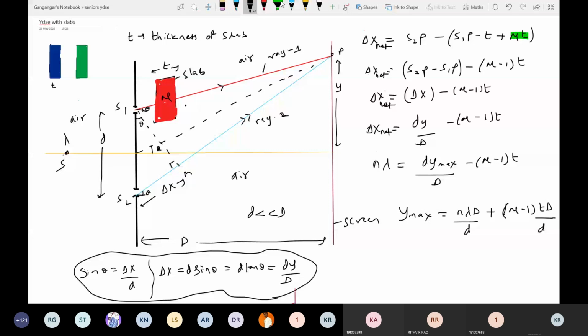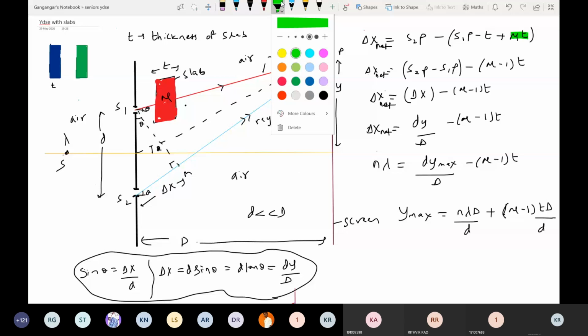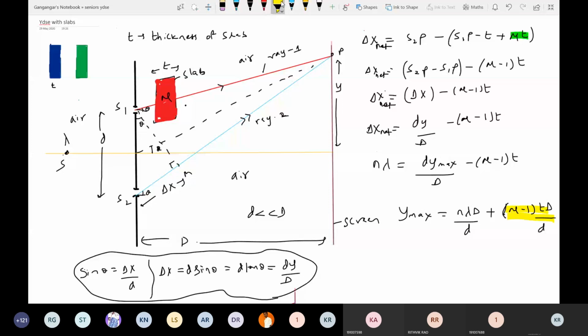Okay, I do have the final equation. Now, what is this? This particular thing I'll call a shift. I'll give a name for this: shift. Shift of what? Shift of the pattern. The total pattern will shift. All things, the total pattern will shift here.